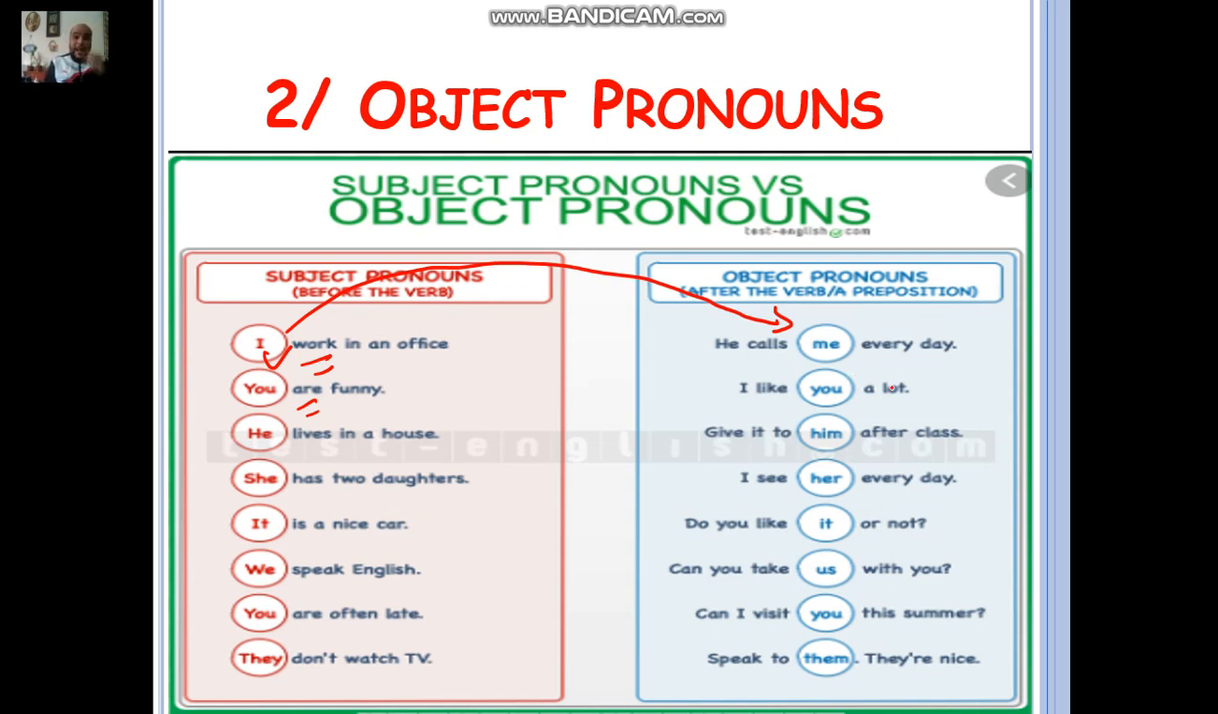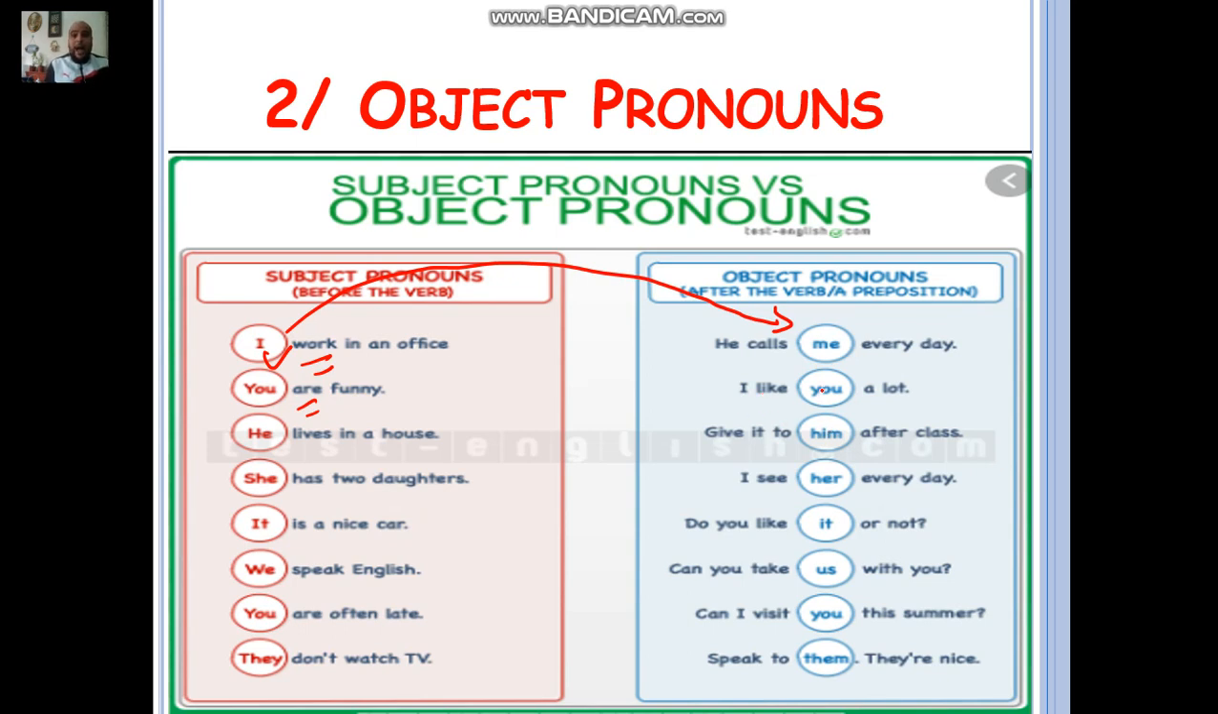Here, I like you a lot. And here we're going to face a problem, but not in grade 4. You know why? Because in grade 4, I'm not going to ask you, for example, to give you a sentence and to let you decide whether the you here is a subject pronoun or an object pronoun. However, in grade 5, yes, I'm gonna do it. Okay, you're gonna be asked whether it's a subject pronoun or an object pronoun. So keep in mind, if it is before the verb, it's going to be a subject pronoun. If it's after the verb, it's going to be an object pronoun.